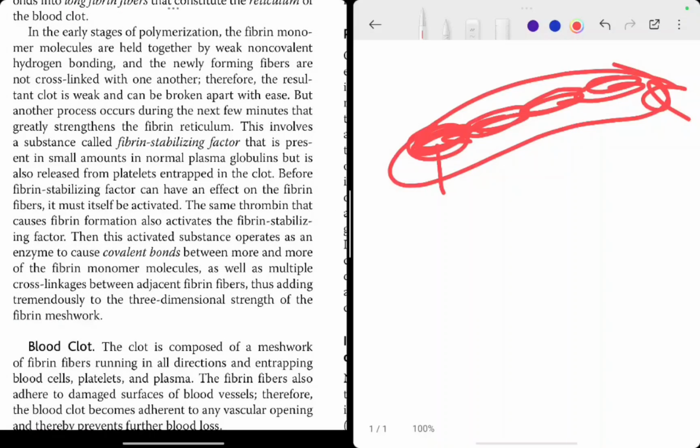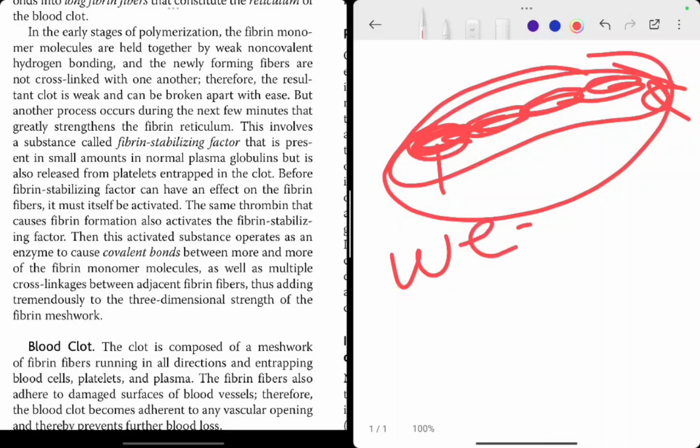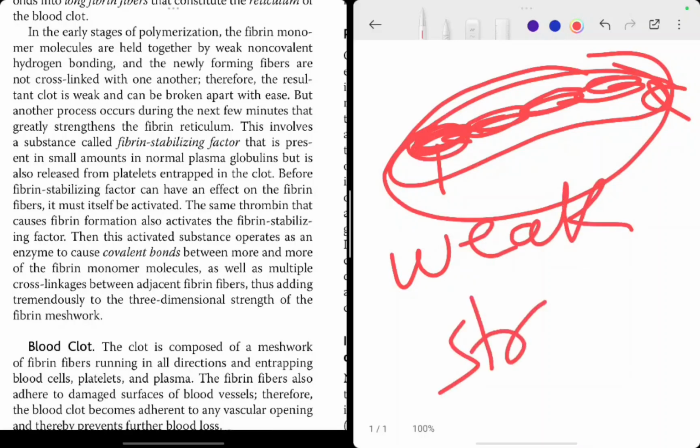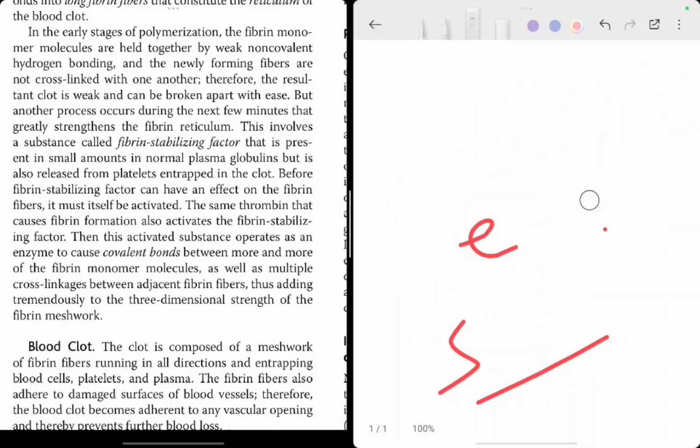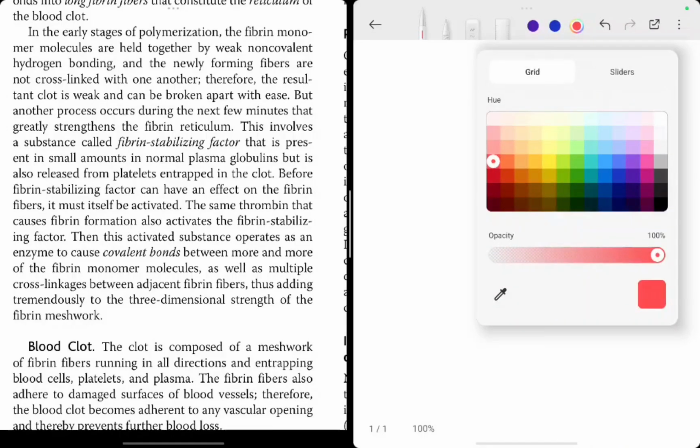In the early stages of the polymerization, the fibrin monomers are held together by weak non-covalent hydrogen bonding, and the newly forming fibers are not cross-linked with each other. As a result, the clot is weak and can be broken apart with ease. That means these are formed but the bond between them is a weak bond and they are also not cross-linked. So what will happen? This is a weak structure. So now what will happen? Let's see. This structure is weak and it can rupture easily.